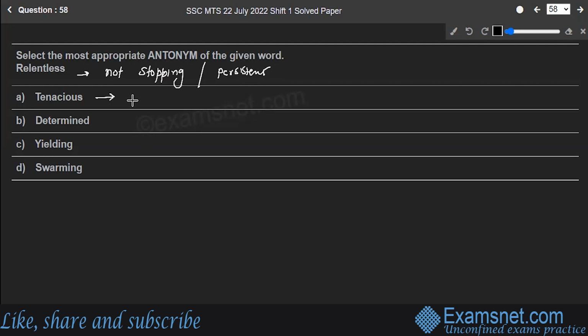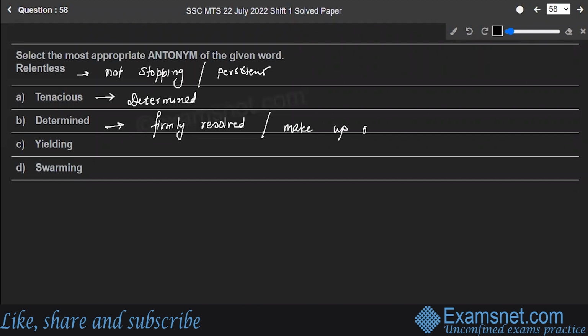Then is the word tenacious. It means determined. Determined means firm about something, firmly resolved, or make up your mind.